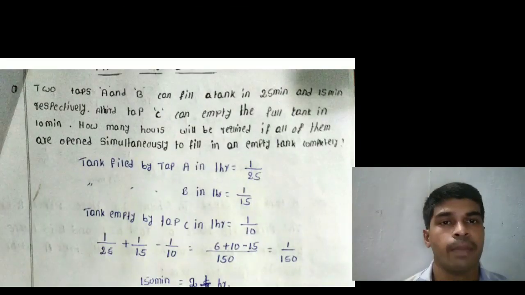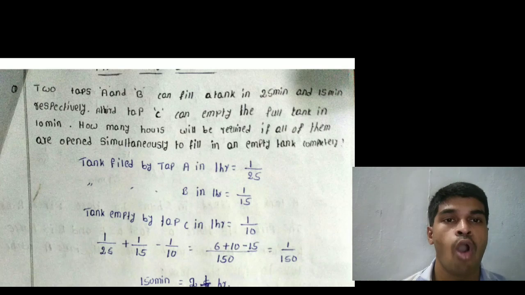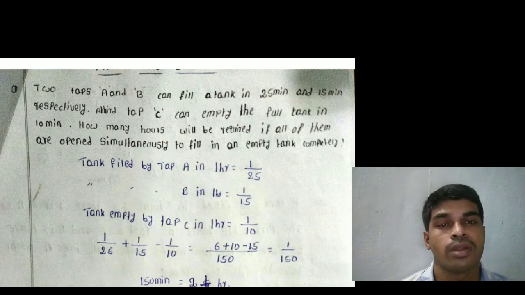Two taps A and B can fill a tank in 25 minutes and 15 minutes respectively. The third tap C can empty the tank in 10 minutes. How many hours will be required if all of them open simultaneously to fill the empty tank completely? Listen.